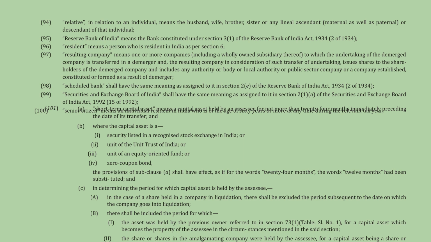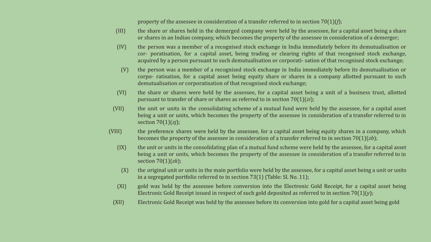Key definitions on this slide include notification, partner, and partnership, which also includes limited liability partnerships. It defines permanent account number, PAN, and person, encompassing individuals, Hindu undivided families, companies, firms, and associations of persons. The definition of person is concluded, including local authorities and artificial juridical persons. Definitions for person of Indian origin and person who has a substantial interest in the company are provided.